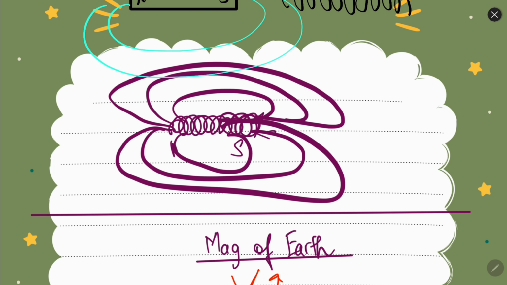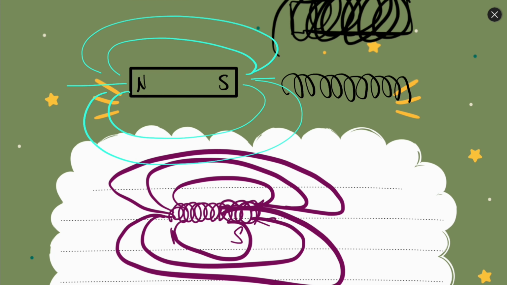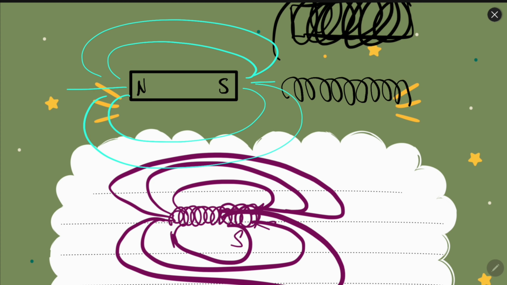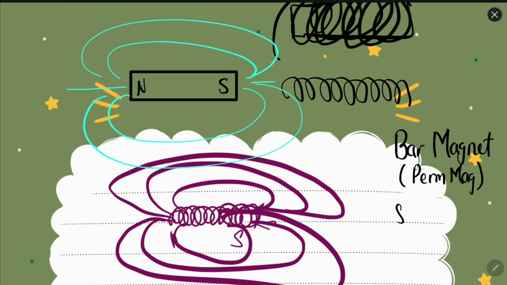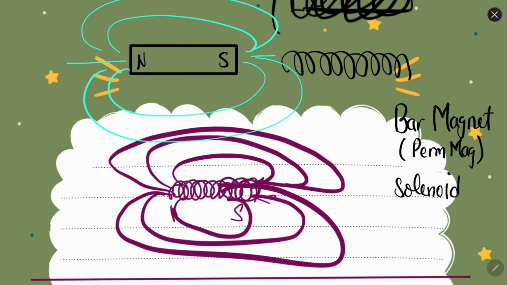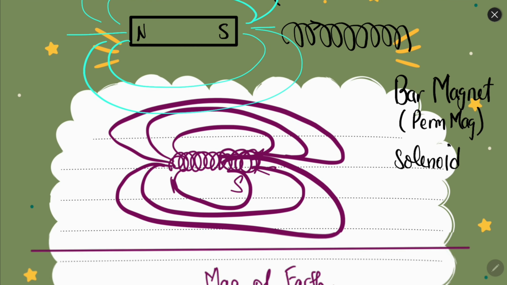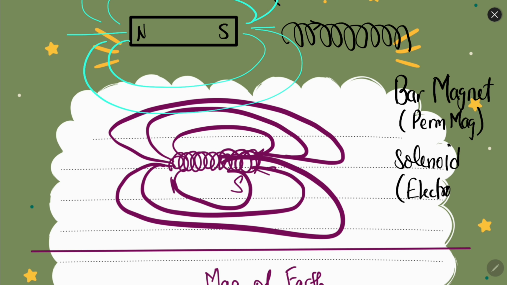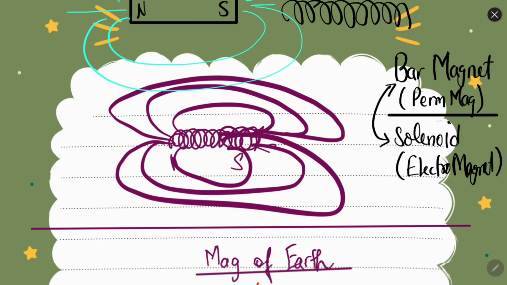Because of that, the solenoid is the electromagnet and the bar magnet is the permanent magnet, and they are analogous to each other. The bar magnet is a permanent magnet, a natural magnet, and a solenoid produces magnetism because in this coil we apply some current, and because of that current it becomes a magnet. So it is an electromagnet. These two are analogous to one another, bar magnet and solenoid.